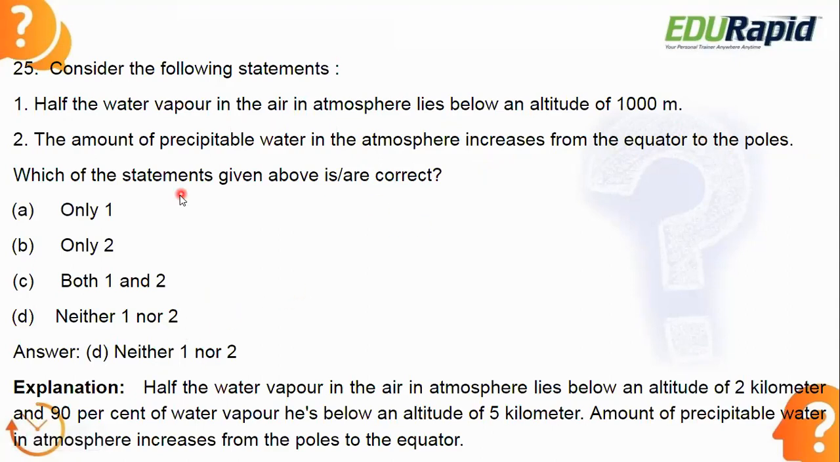If they have given a question like which of the following statements are not correct, then you can choose option C, both the statements are not correct. Since they are asking which one is correct, you can choose option D, neither 1 nor 2. Are you getting my point? Sometimes they give a question as which statements are correct. Sometimes they will give you which statements are not correct. So please read the question carefully, then come to the answer section. So here option B is correct.